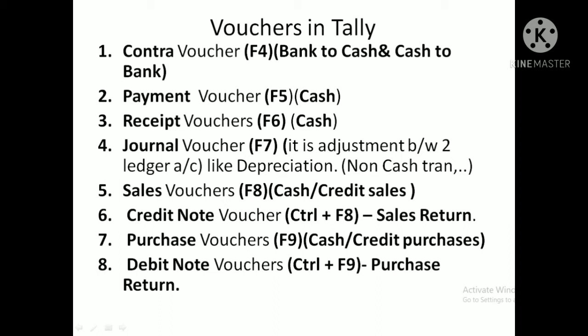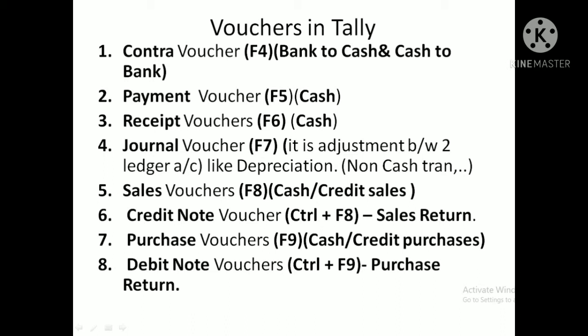Before going to the discussion of vouchers in Tally, in case of manual accounting, the accountant will start his work by journalizing the transactions. After journalizing the transactions, he will post them to the concerned ledger accounts.